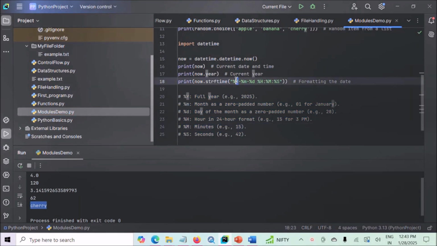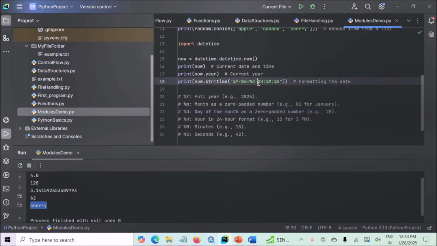Now here this %Y, capital Y, is for the full year, example 2025. After the hyphen we have %m. This is for the month as a zero-padded number, for example 01 for January. After the hyphen we have %d, small d, that is for the day of the month as a zero-padded number, for example 28, or if the date is 8 it will be 08.